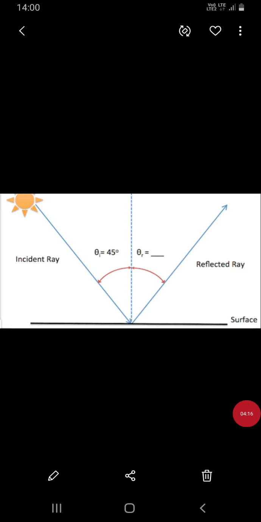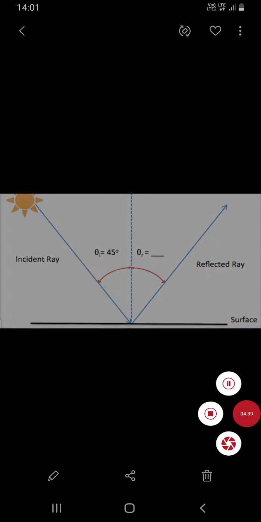So you can see the first point, the angle of incidence is equal to the angle of reflection, and the second point, the incident ray, the reflected ray and the normal to the mirror at the point of incidence all lie in the same plane. Now see the numerical which is based on the laws of reflection. You can see the angle of incidence is 45 degrees in this image. So what will be the angle of reflection?